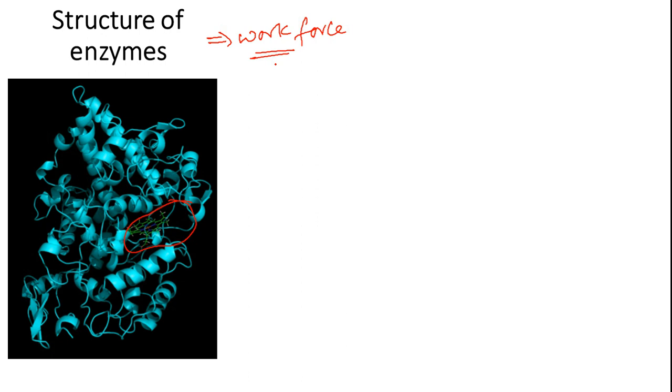So they'll have to do a designated job. So here they are physically involved in achieving a particular biochemical reaction. So that's the reason why they need to have semi-flexible structure. Okay, semi-flexible structure.